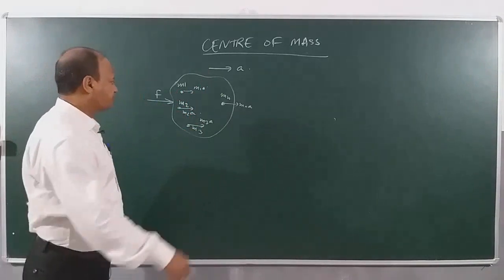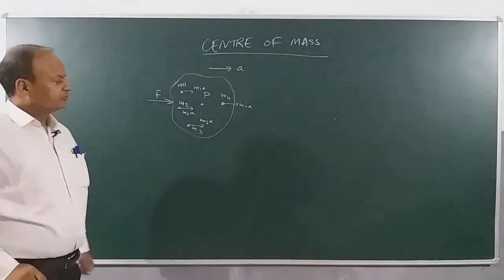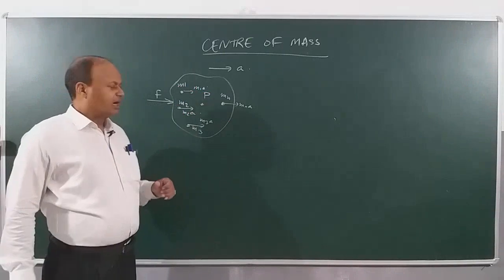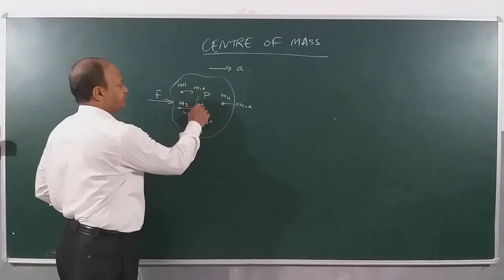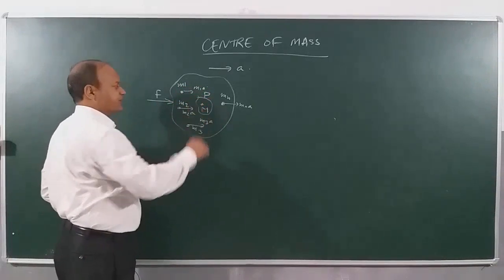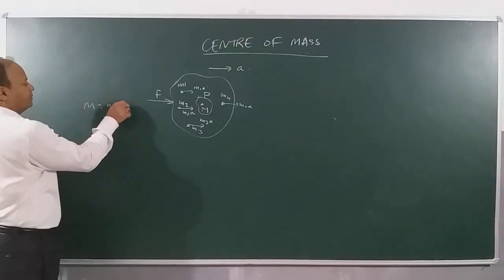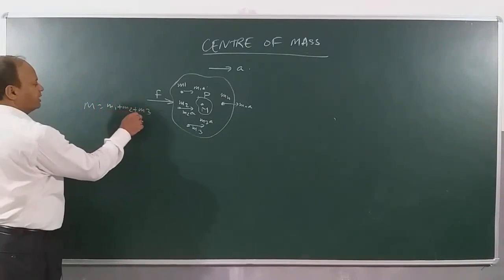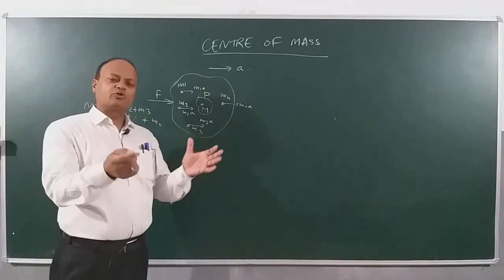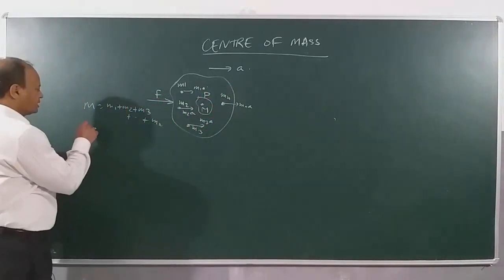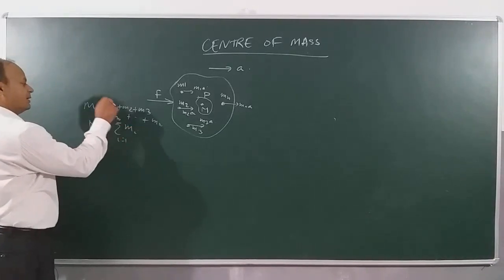Now imagine I consider a point here P, and at this point I assume that entire mass of the body is concentrated, and this entire mass I will assume as capital M, where capital M will be, children, how much? m1 plus m2 plus m3, it will go on, right? If you add up masses of all these individual particles, it will generate the total mass of the body. We can also write total mass is equal to sigma mi, i from 1 to n.